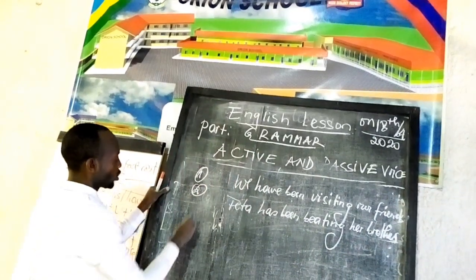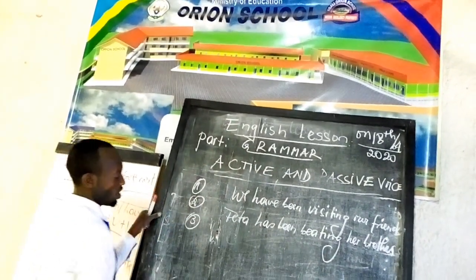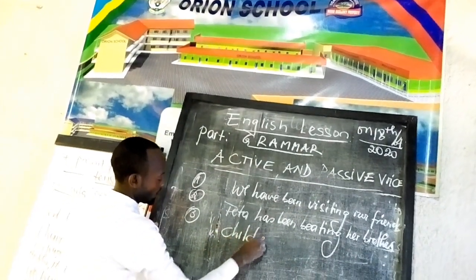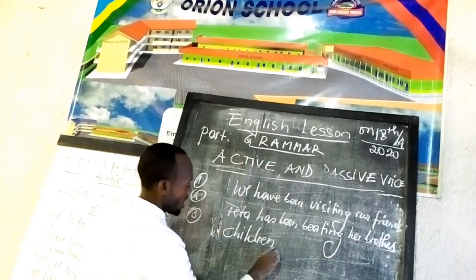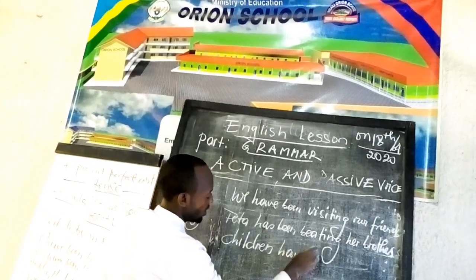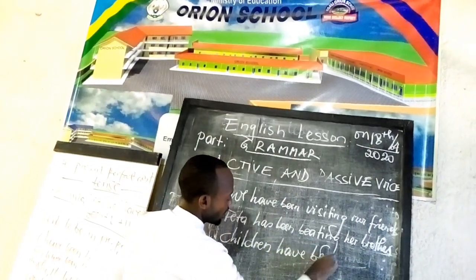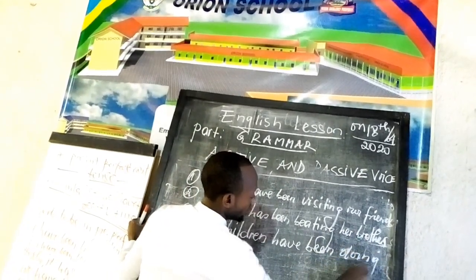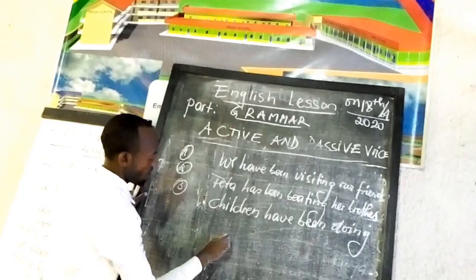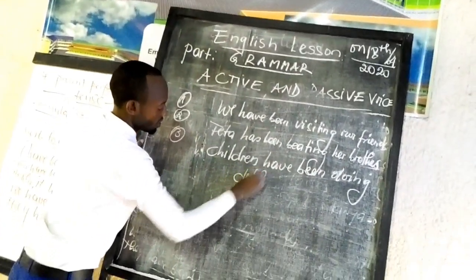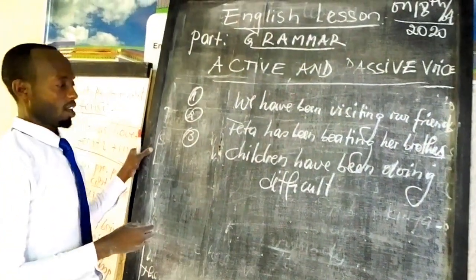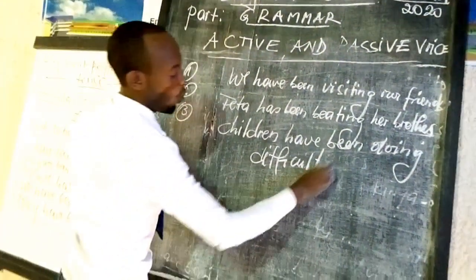That is example number 2. Example number 3, children have been doing difficult work.